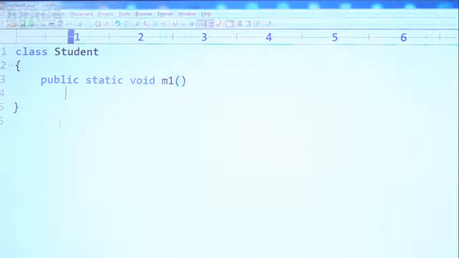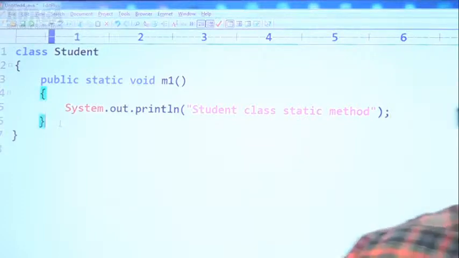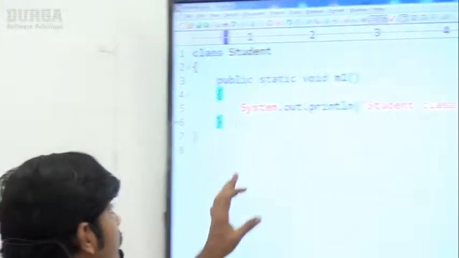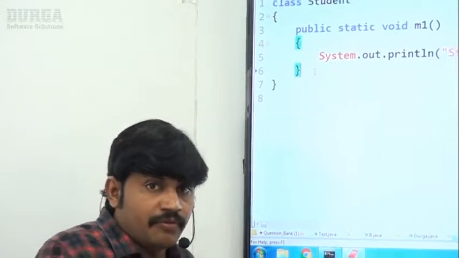The Student class contains the static method m1.